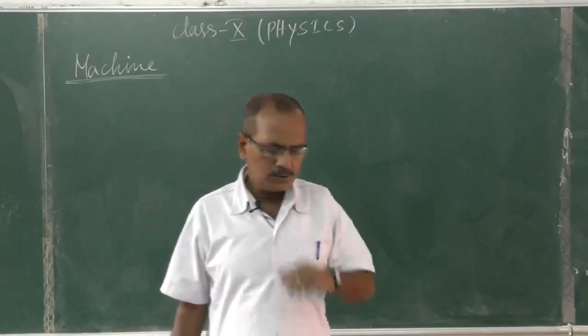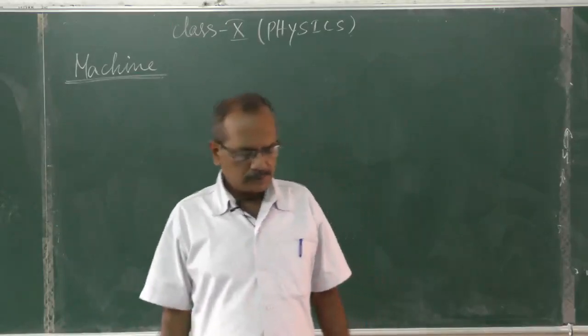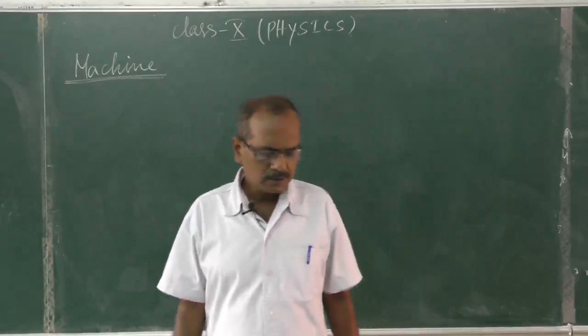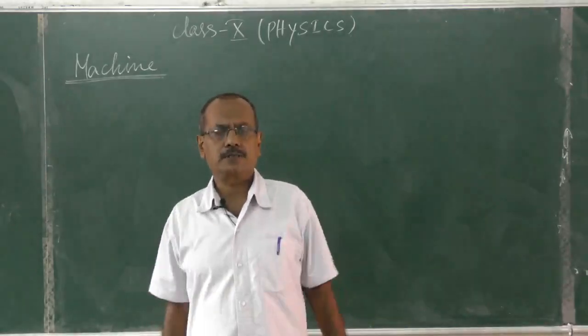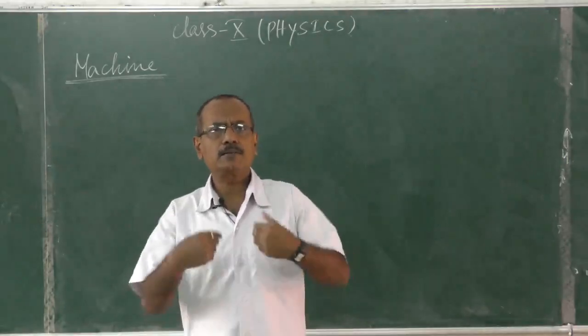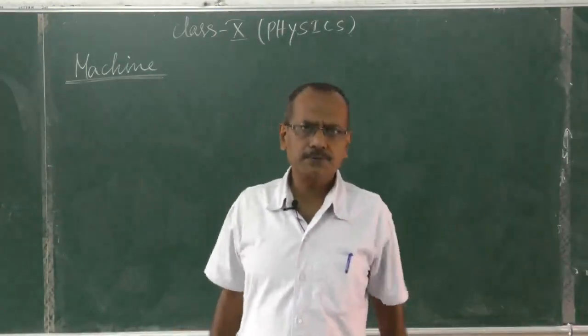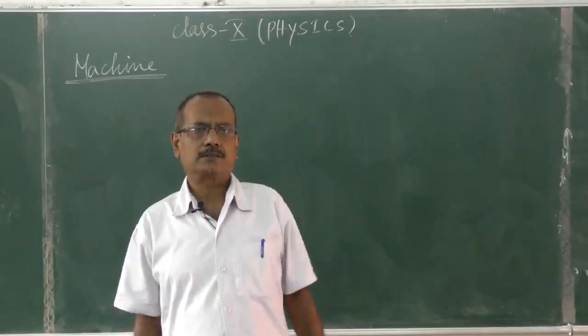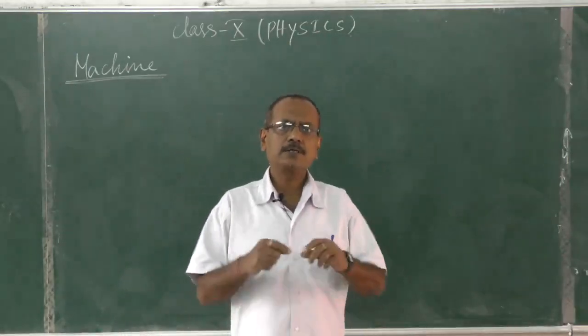Number two, in changing the point of application of force or effort. The force we are applying on the machine is known as effort. To a convenient point.